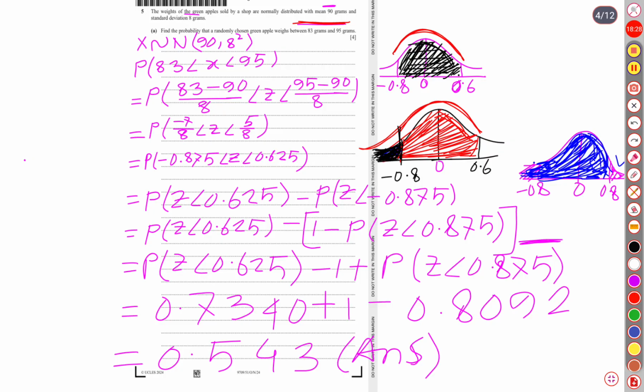For that, the corresponding z-scores are from negative 0.8 to 0.6. For this middle portion, this was our probability. What have we done? We got the whole of the probability, then subtracted.